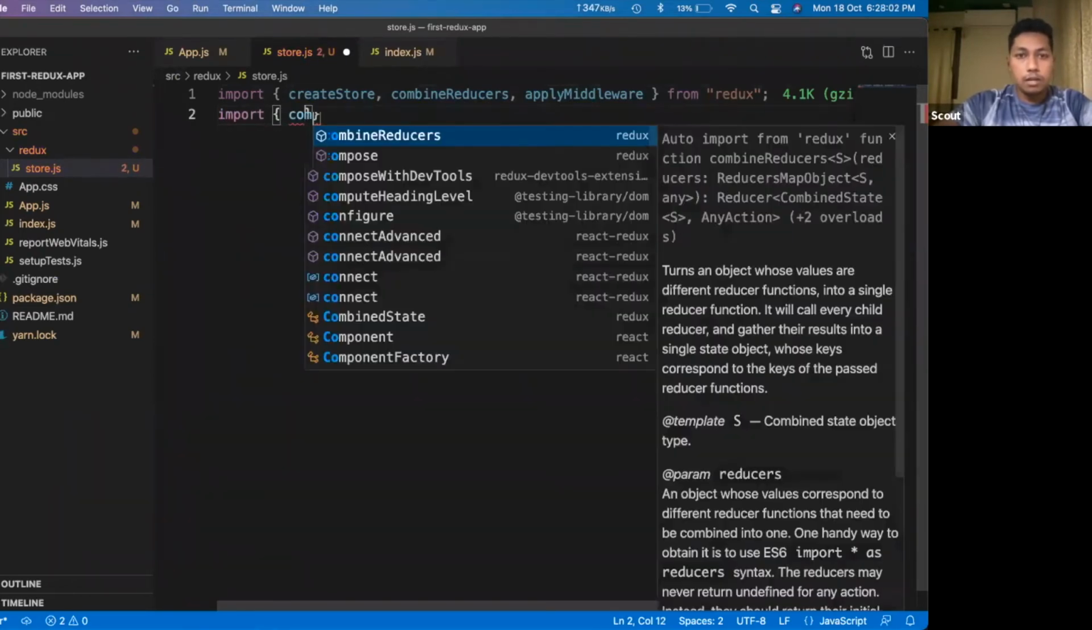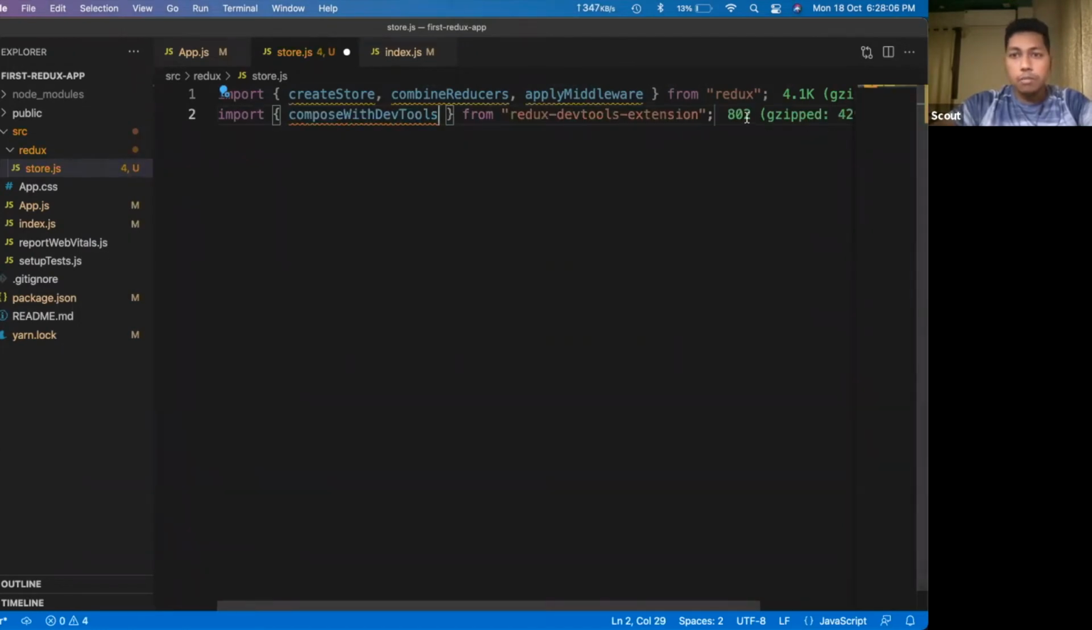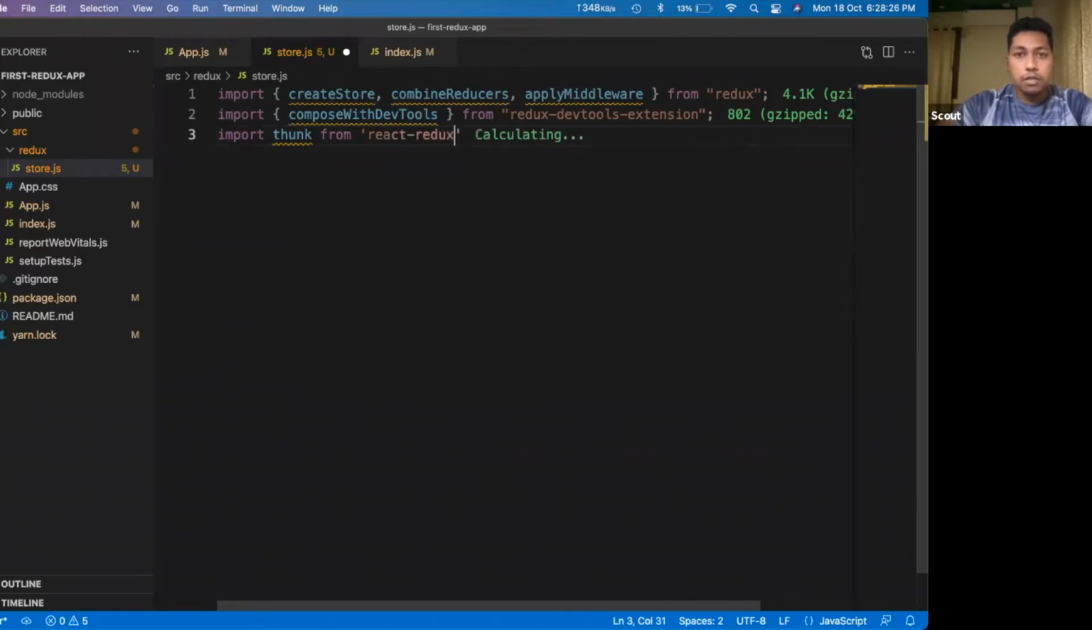For that, composeWithDevTools is something which we'll import from Redux DevTools extension. Then we will use Thunk, which I will talk about later. These are the things that you have to do for the first time only. This is not required every time you write an API. It is a one-time setup. So these are the 3 packages we require right now.